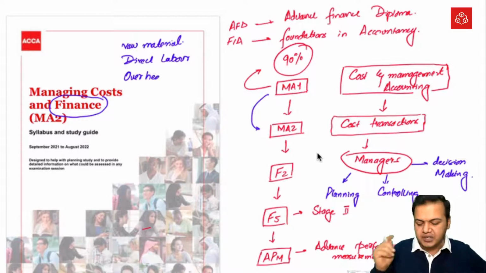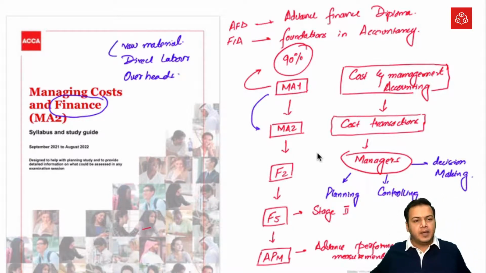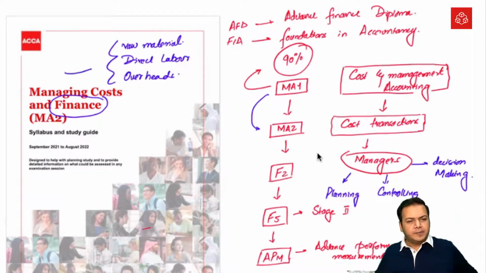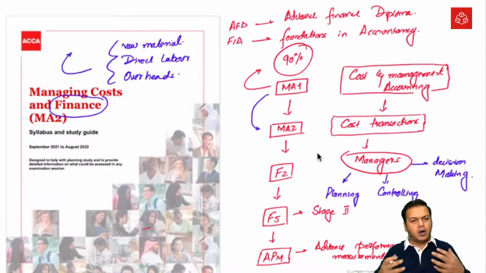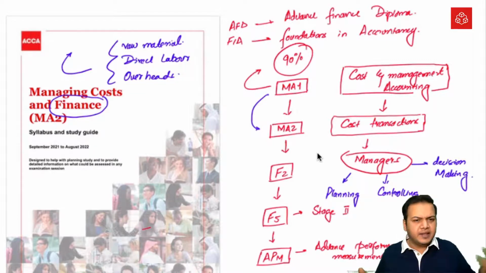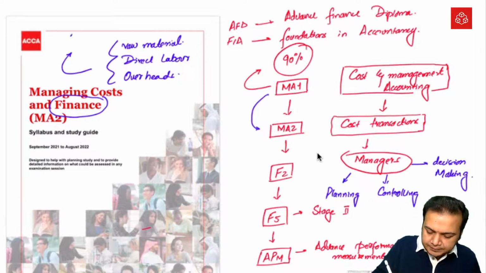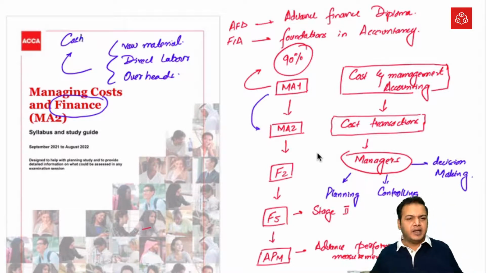All this information definitely is important. But over and above, to buy raw material, to pay the wages of our labor, to pay for our overheads like rent or any other expenses, we need cash. We need money for that.